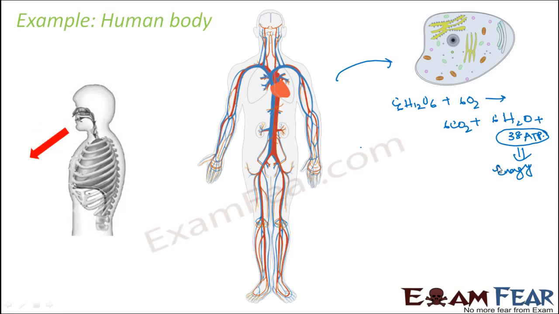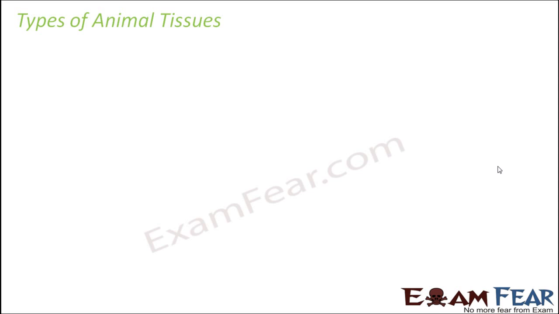Correct? So this is how any of the processes inside our body takes place. So for this, what do we see? We see that we need specialized cells to perform each specialized function. Whether it is your blood, or it is your skin to absorb anything, or your lungs. So each and every part has to be made up of a special type of tissue which can perform a special function. So now we will spend some time understanding what are the different types of tissues which are present inside the animal body and what are their characteristic structure and function. So let us talk about the types of animal tissues.